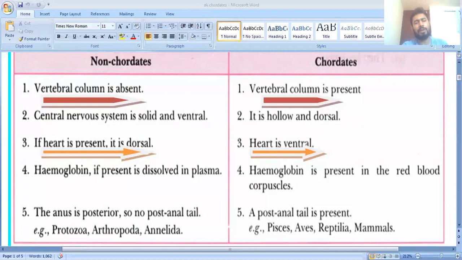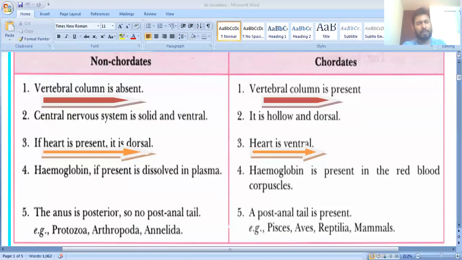In case of the non-chordates, it is solid, but in case of the chordates, hollow. Ventral in non-chordates, dorsal in chordates. Clear? It means non-chordates have a central nervous system which is solid and ventral, and in chordates it is hollow and dorsal. Next, if heart is present in the non-chordate, the heart is on the dorsal side. We also have a heart, but our heart is on the ventral side. It means chordata have the heart always located towards the ventral side.